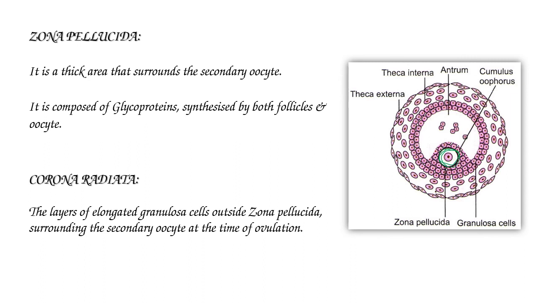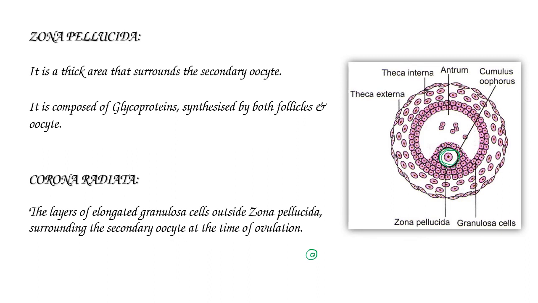And another structure, corona radiata. The layers of elongated granulosa cells outside the zona pellucida that surround the secondary oocyte at the time of ovulation are called corona radiata. So at the time of ovulation, inside is the secondary oocyte, then the zona pellucida.